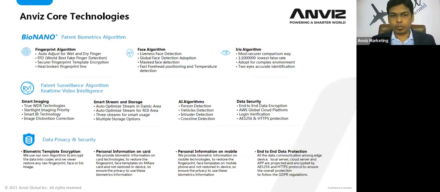Anviz core technologies. There are three core technologies that we are focusing on. The first is the patented algorithm, BioNano. BioNano is designed keeping in view the requirements from the market. It is solely designed by Anviz itself, and we focus on fingerprint-based, face, and iris algorithms. Second is the patented surveillance algorithm, RVI, real-time video intelligence, designed basically for surveillance products. And the third and most important technology that we are working on is data security and data privacy.